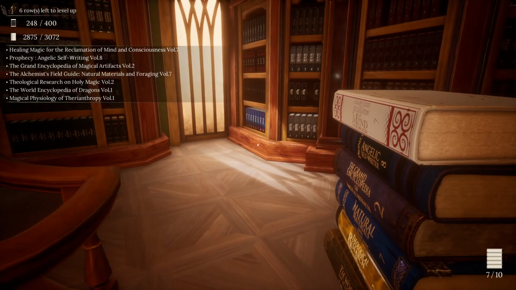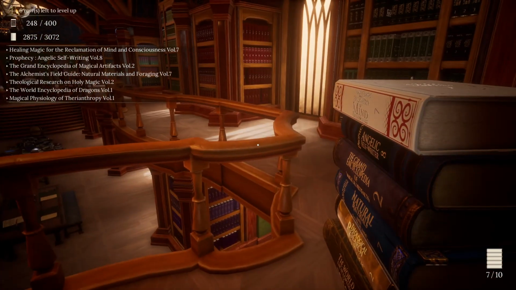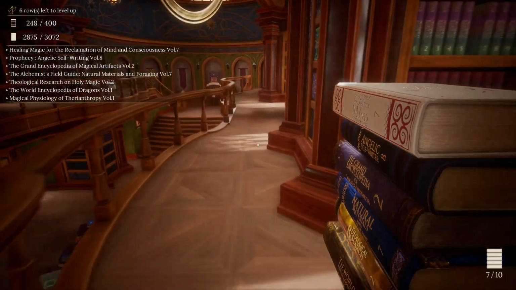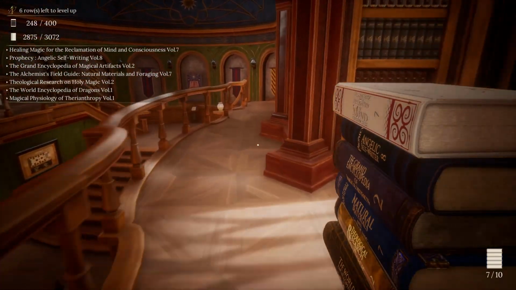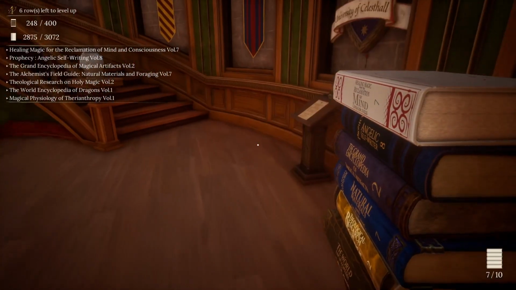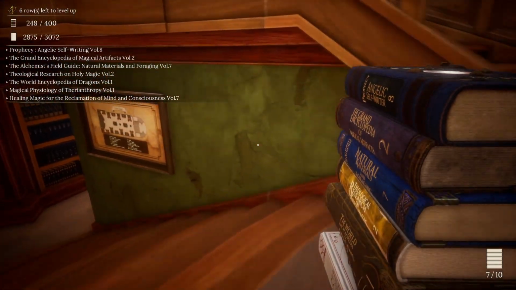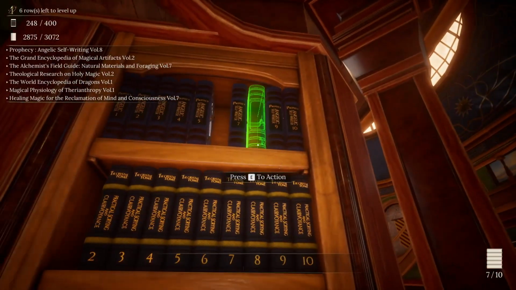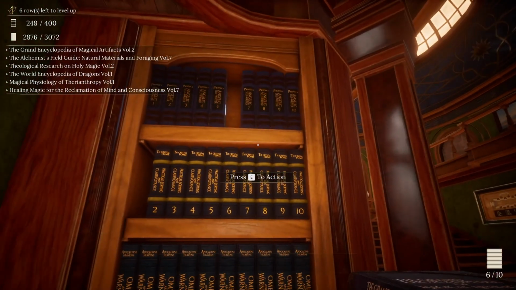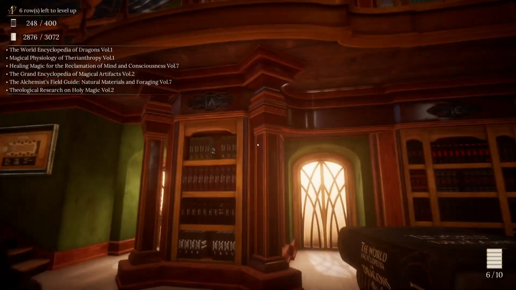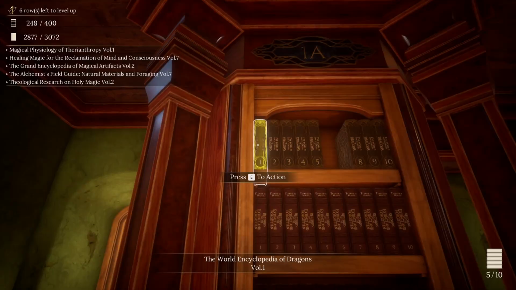Healing, Divination. Okay, everything else just goes down, I think. Divination, Artifice, Alchemy, Holy, Monsterology. So let's start with the Divination, Prophecy, and Intellect Self-Writing, Volume 8. I think that's... no, still got one more for that one. Do we have another Divination? Alchemy, Holy, Dragons? No, okay. So the World Encyclopedia of Dragons, Volume 1 goes over here.